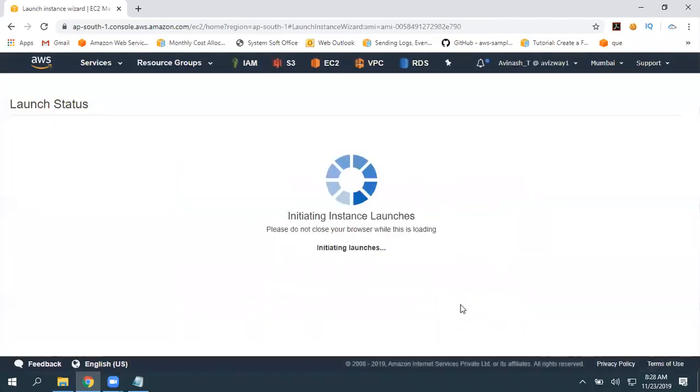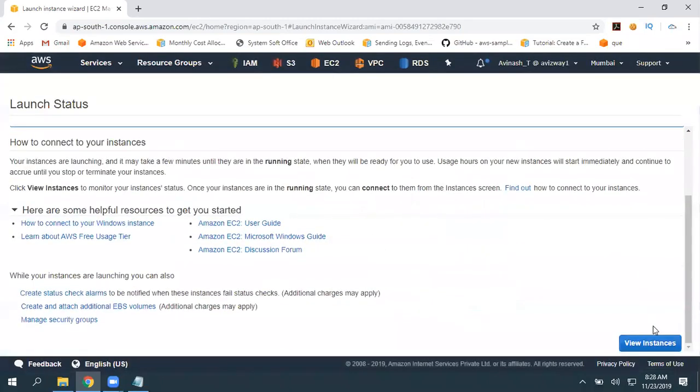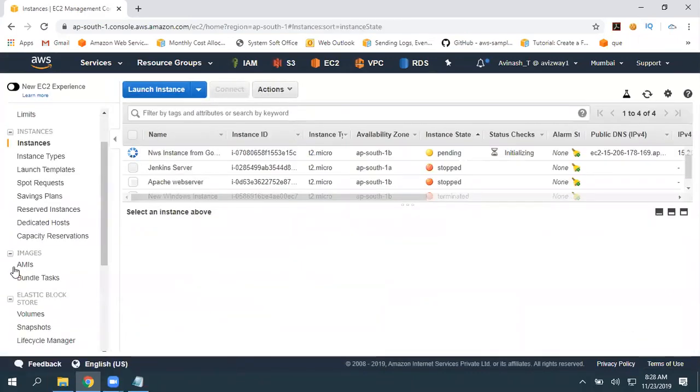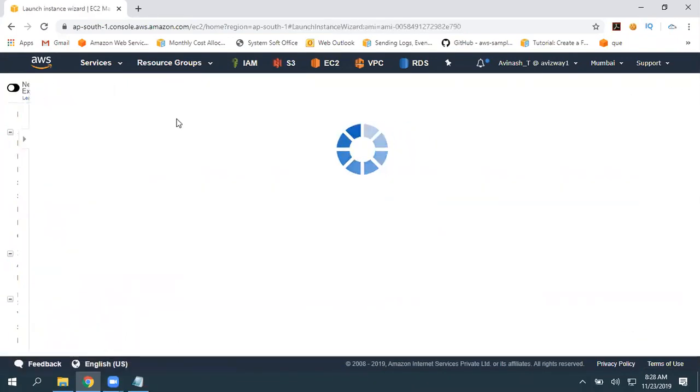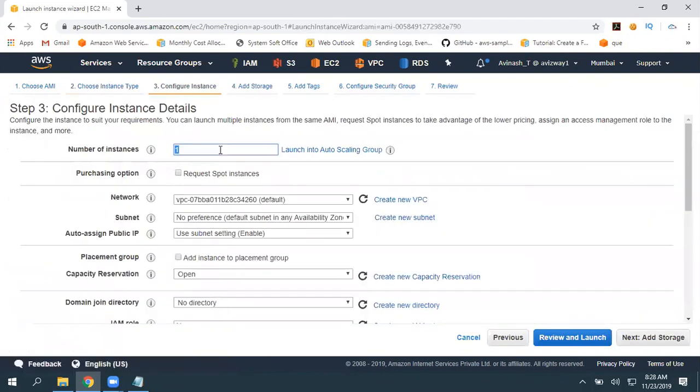So click on launch instance. Now one instance is going to launch. Not only that, you still have your AMI. If you want to launch another one, just go here, click on 10. All 10 instances will come with the same settings.